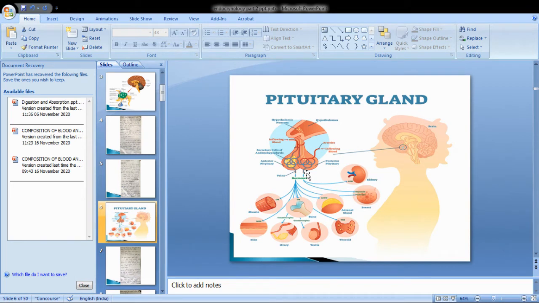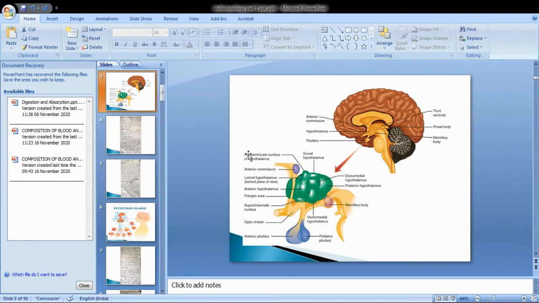These nerves have their cell bodies in the supraoptic and paraventricular nucleus of the hypothalamus. The posterior pituitary secretes two hormones, as the anterior pituitary does. The posterior pituitary secretes two hormones: antidiuretic hormone or vasopressin, and oxytocin.